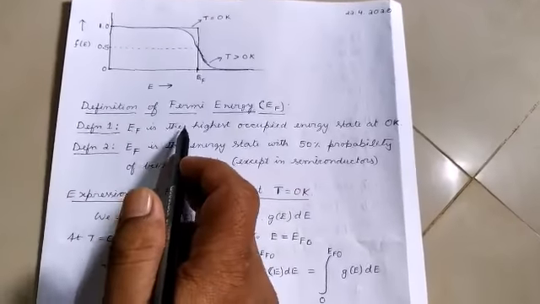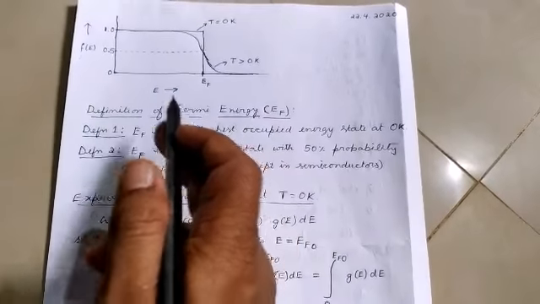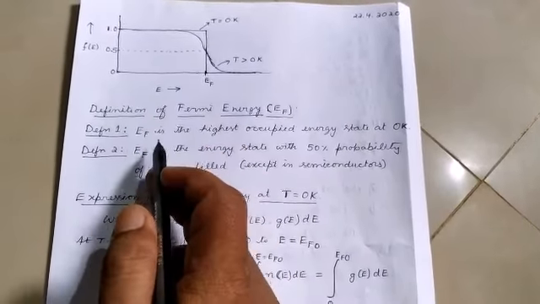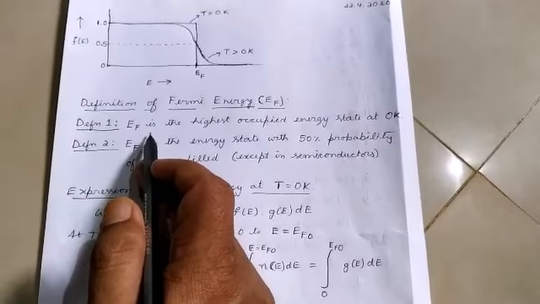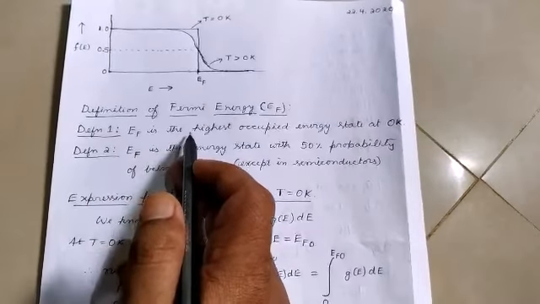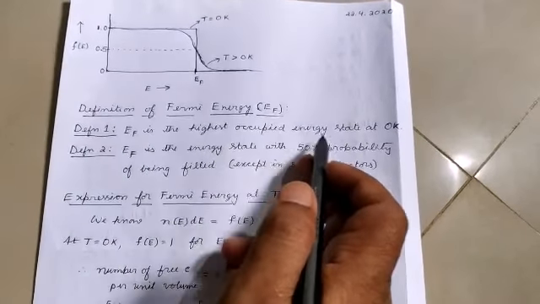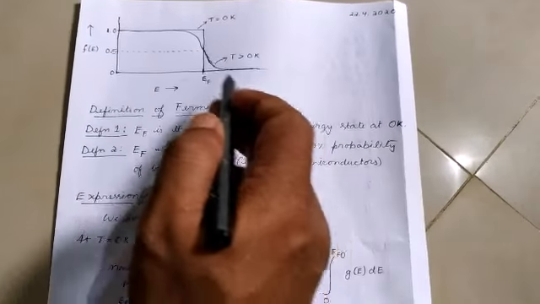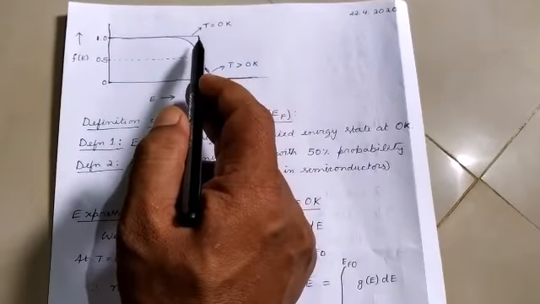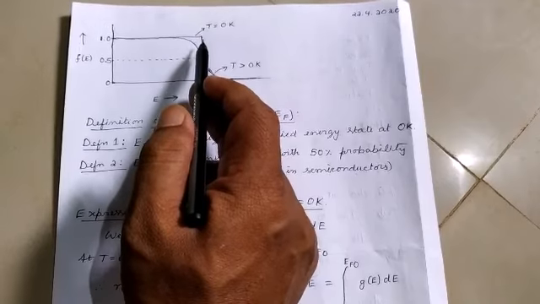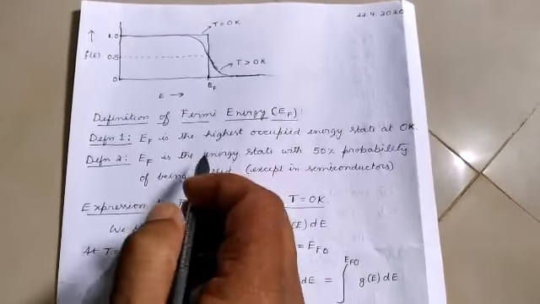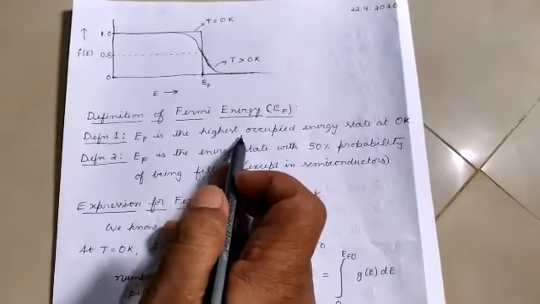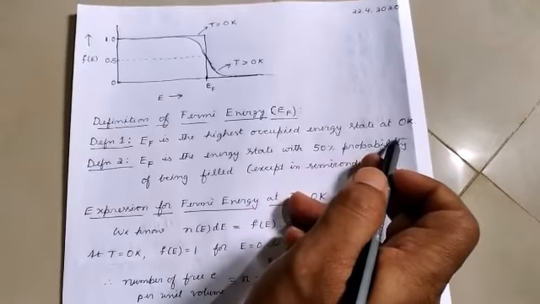Let us see what is the definition of the Fermi energy based on the discussion that we have done so far. Based on what we have observed, we can define Fermi energy as the highest occupied energy state at the temperature of 0 Kelvin. Right? At 0 Kelvin, its probability is equal to 1 up to the Fermi level. So therefore we can say EF is the highest occupied energy state at 0 Kelvin.